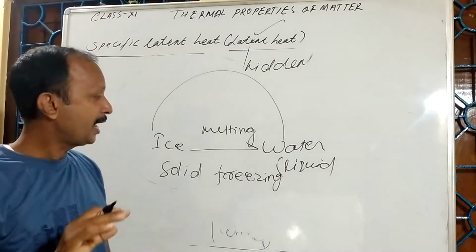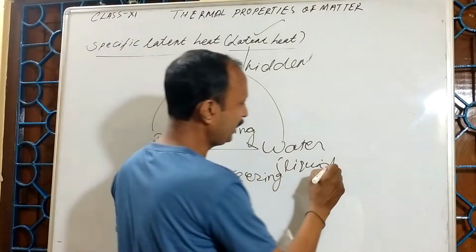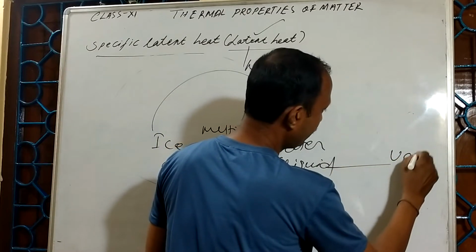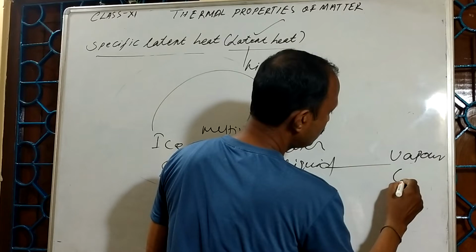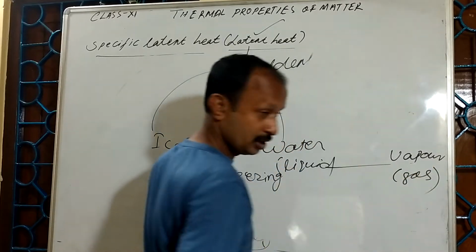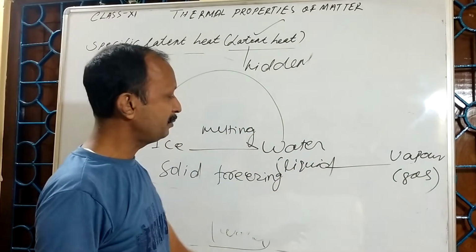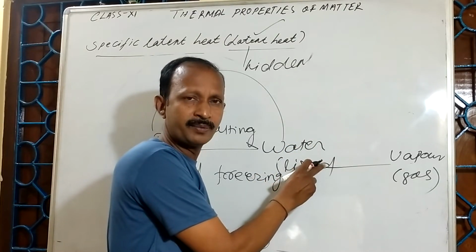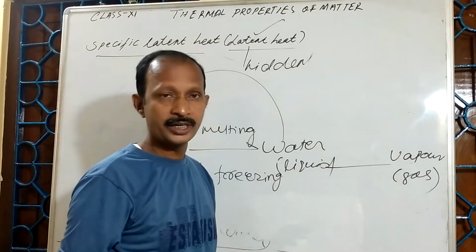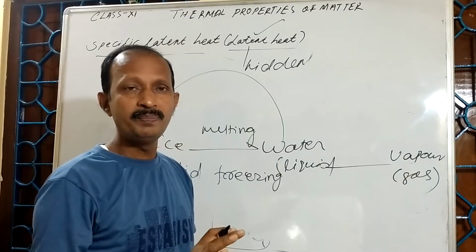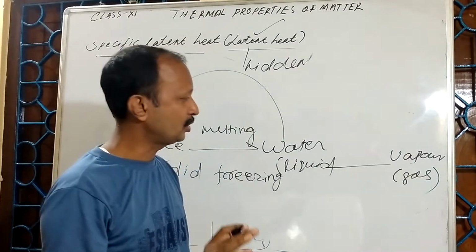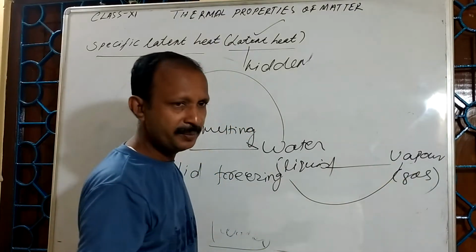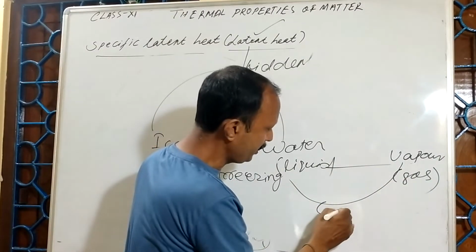Similarly, if I supply heat continuously to water, we get vapor, which is the gaseous state. During that time, water also absorbs heat energy to change its state from liquid to vapor state, but there also will be no change in temperature. Similarly, if we go from vapor to water, that is condensation.